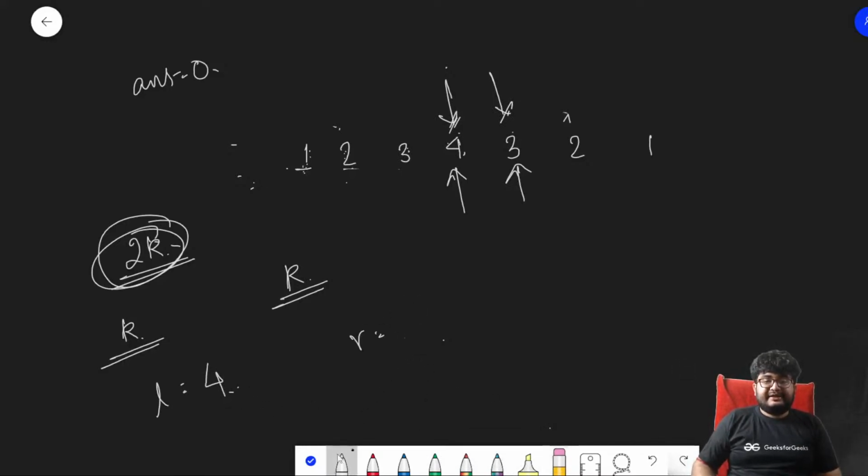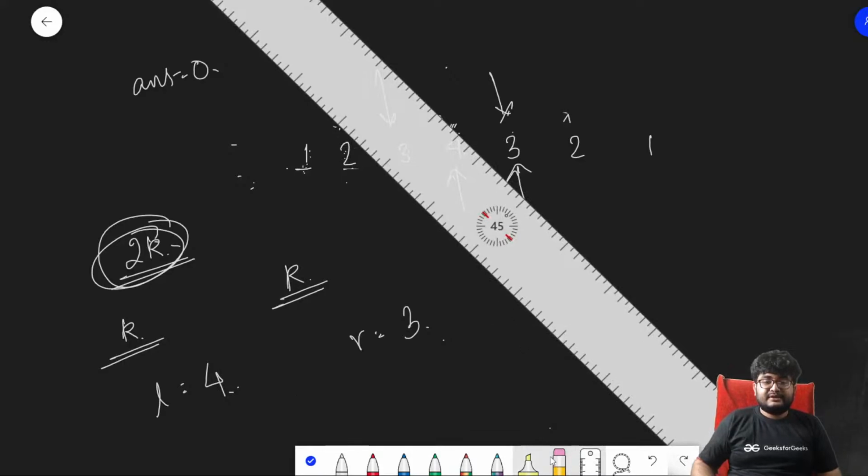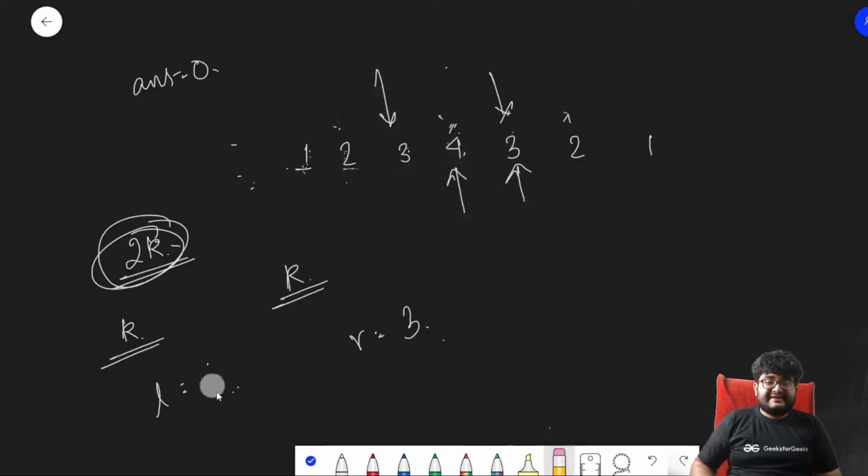4, and here we have 3. We'll move to the left. We can expand, right? 3 plus 4 will become 7. The right one will also move one place to the right, so it goes to 2, and it will become 3 plus 2, 5.